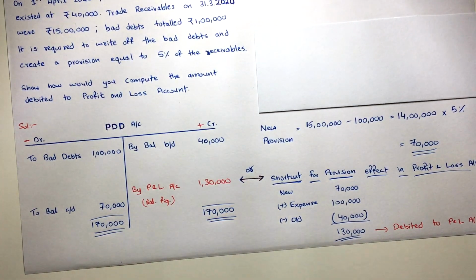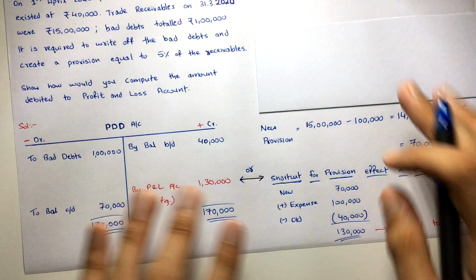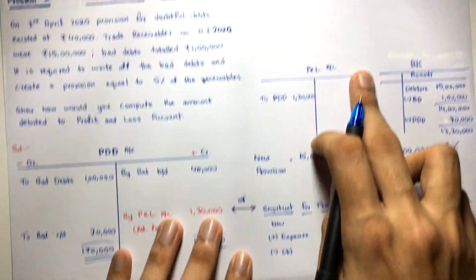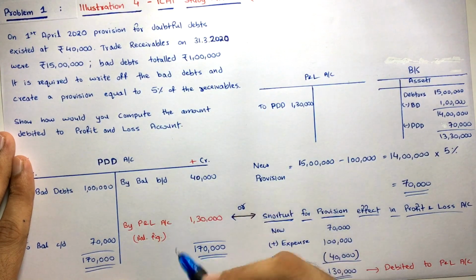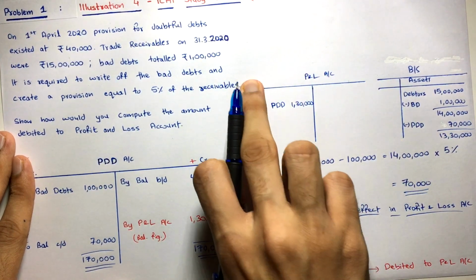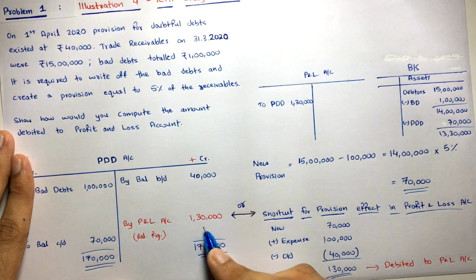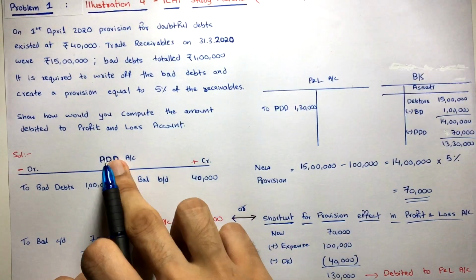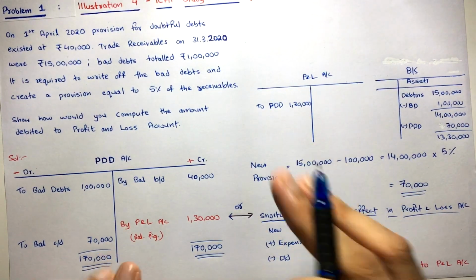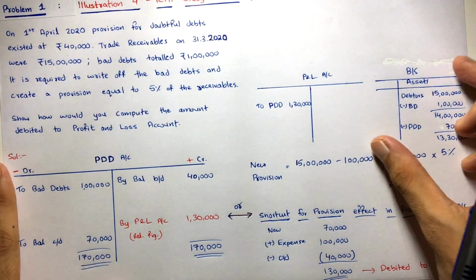Now what will be happening in the financial statements regarding this in the final accounts? See here. In the profit and loss account, on the debit side, cross posting will go, right? P&L account will be getting debited because of PDD, the cross posting of this 1 lakh 30. Here P&L account is on the credit side now, so the PDD will be there on the debit side. It's cross posting, you know that. And then come to the balance sheet.